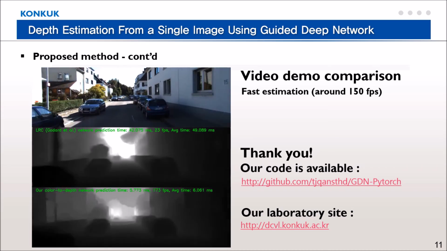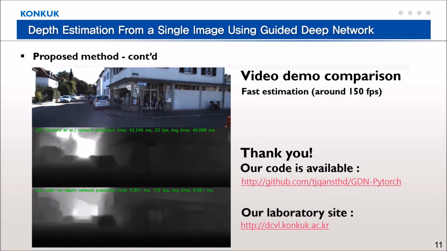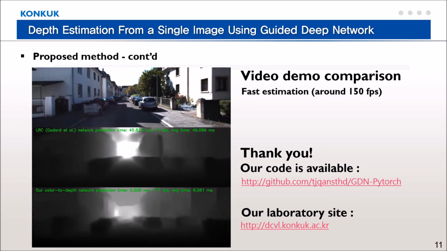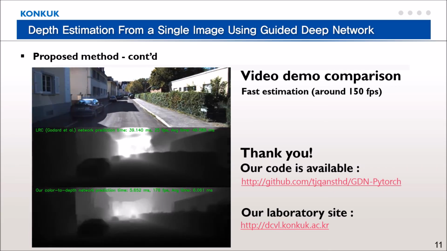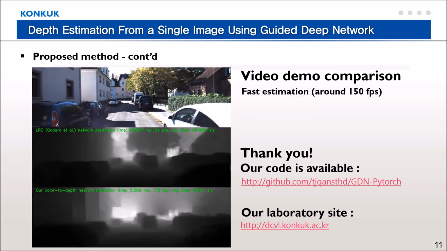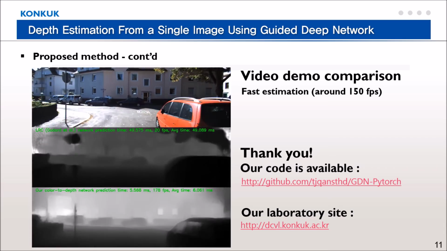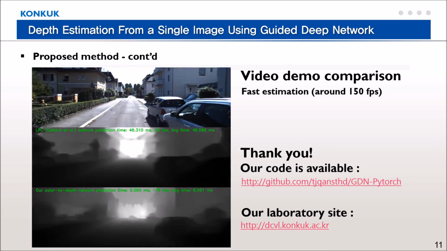This is the video demo comparison between our method and Godard. Our training and testing code is also available on our GitHub. You can try your own image with our pre-trained model, or you can train our model from scratch.